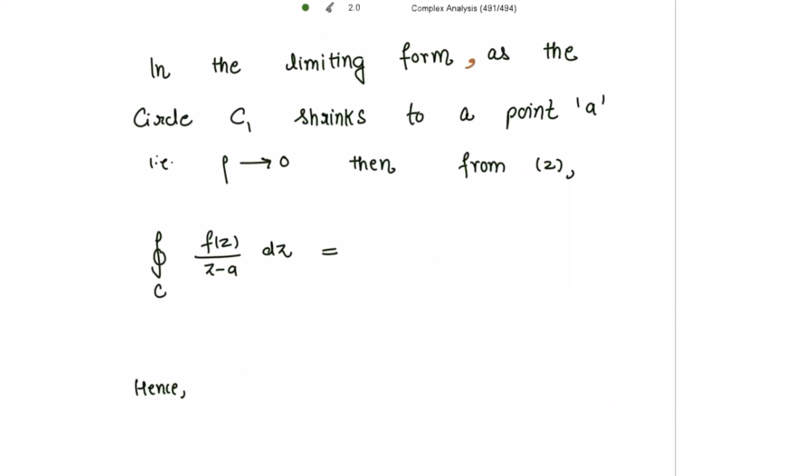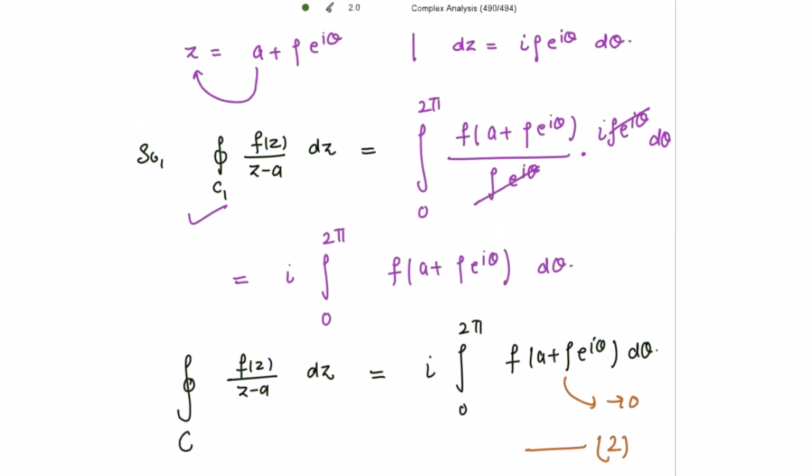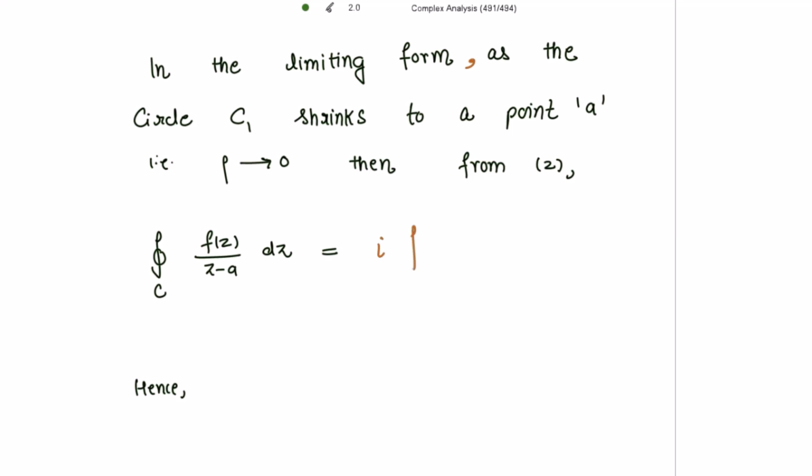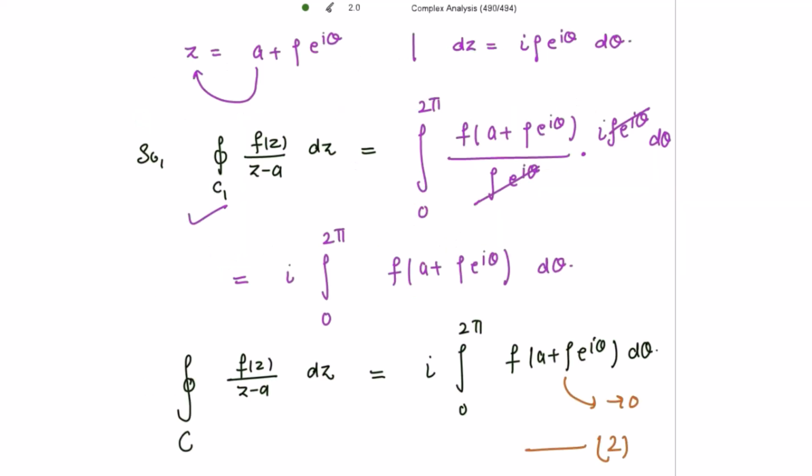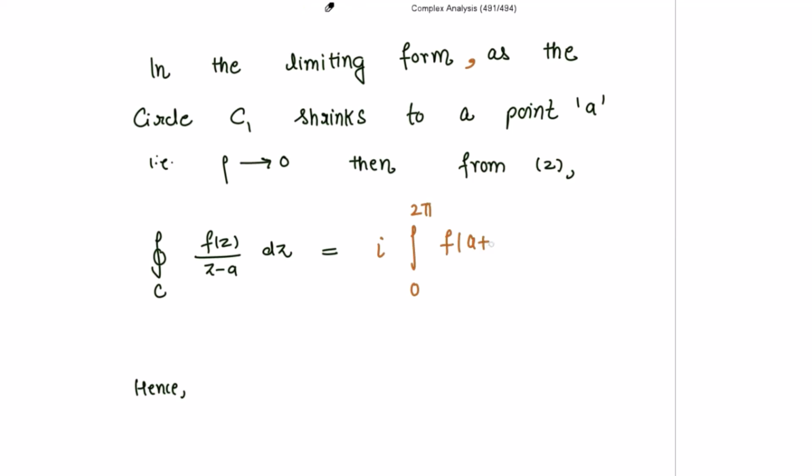So in the limiting form, as the circle C1 shrinks to a point A, that is rho tending to 0, then from 2 we have the value for this integral to be i times the integration from 0 to 2π of f of (a plus rho e^(iθ)), because rho is tending to 0, so we are having only a.